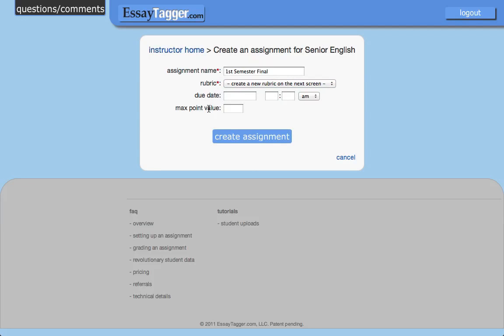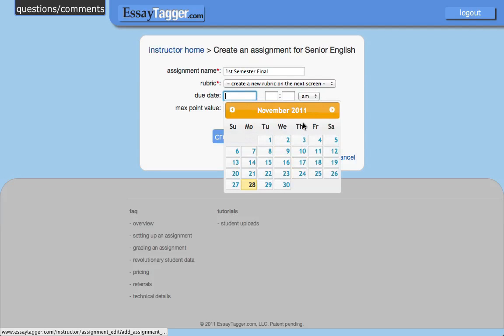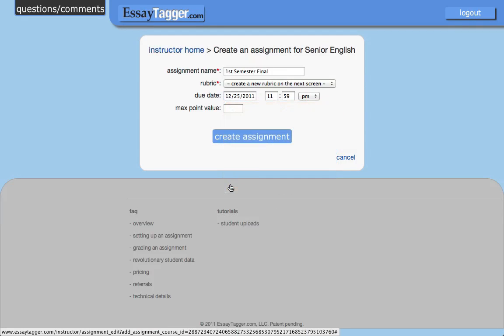And due date and max point value, those are optional. If you click on due date, you get this nice calendar interface. So let's say I'm horrible and my assignment is due on Christmas Day. And the due time defaults to 11:59 p.m. just because that's the time I always used. You can specify whatever time you like.